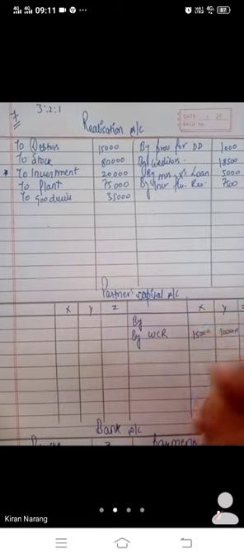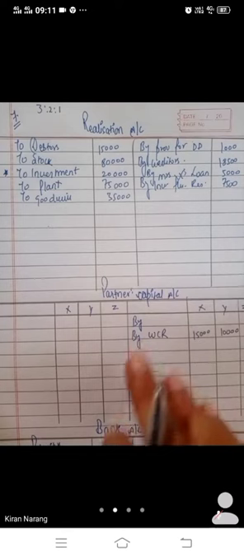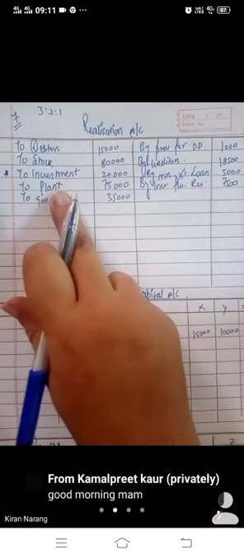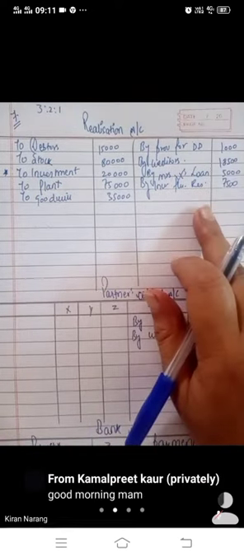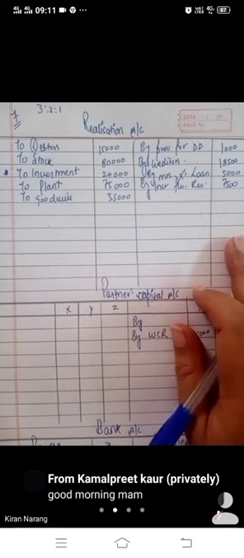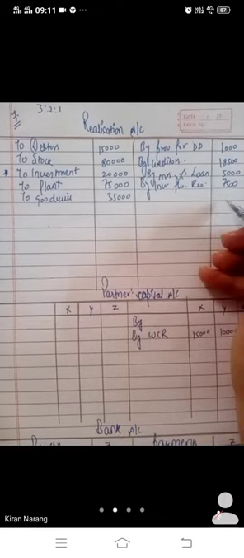This was the only difference in this question. Rest all the reserves will be distributed here. It is only for investment. Only for the investment. Investment fluctuation reserve will be recorded here.